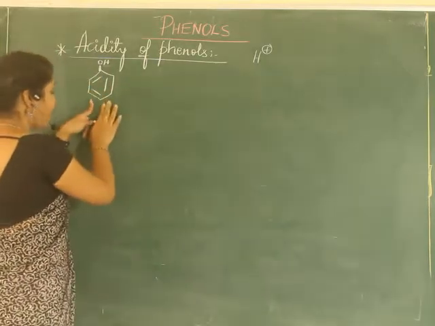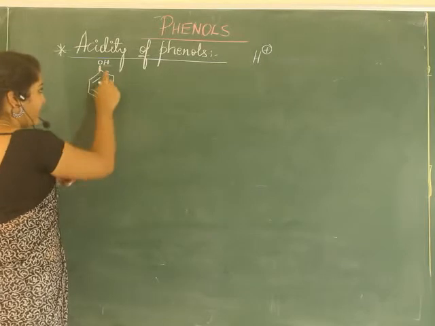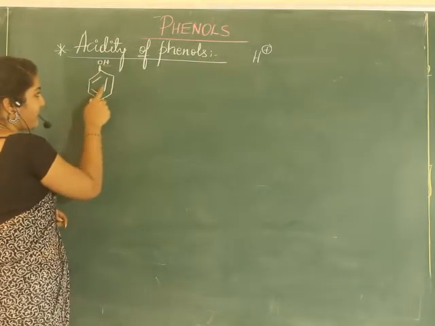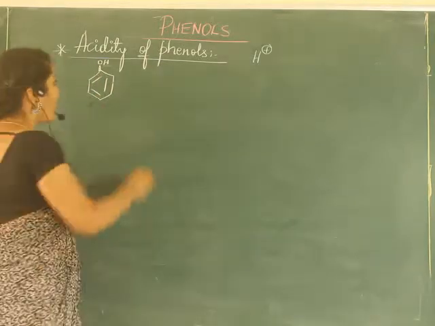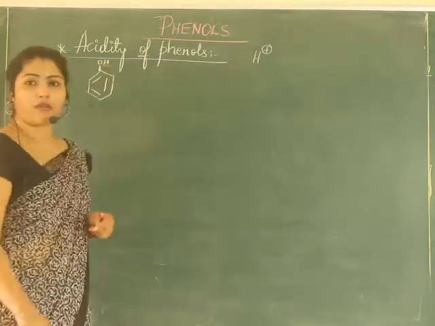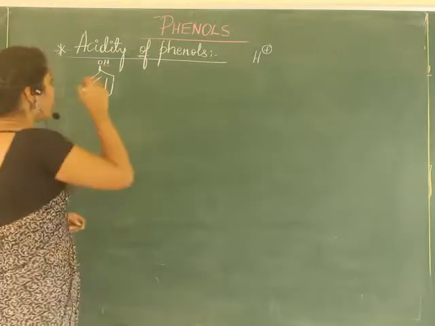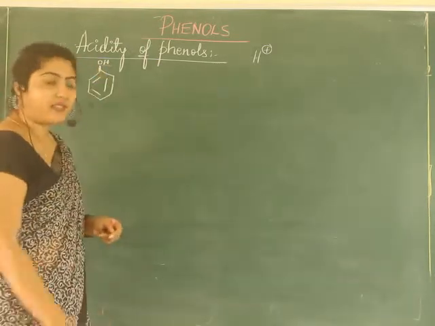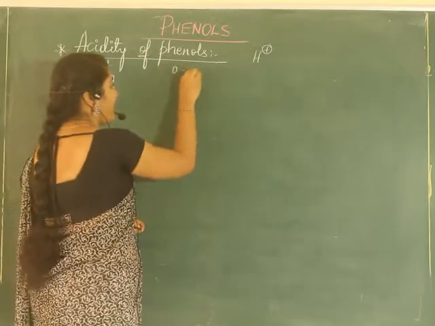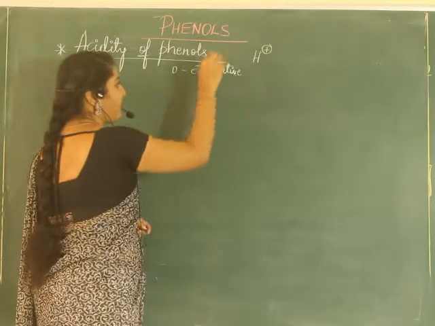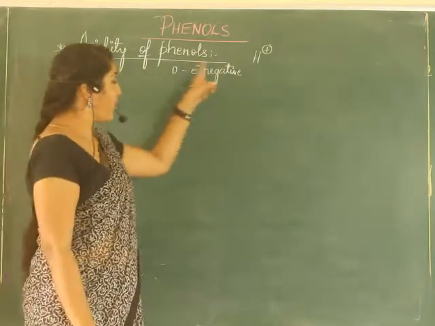See, this phenol has a benzene ring with alternating single and double bonds, with an OH group present there. What is the speciality of oxygen? Oxygen is electronegative. What is the property of hydrogen?